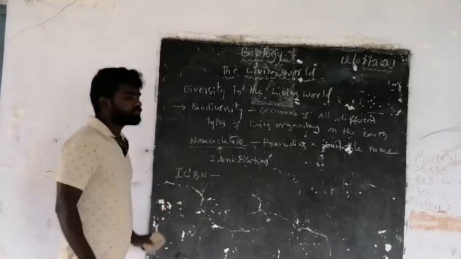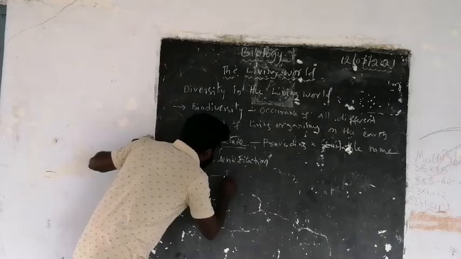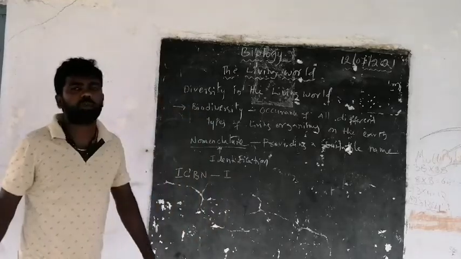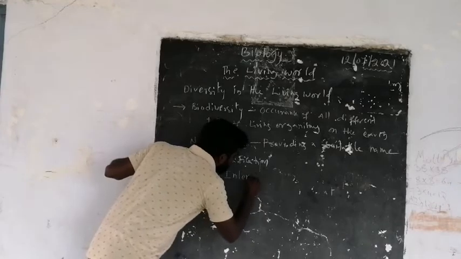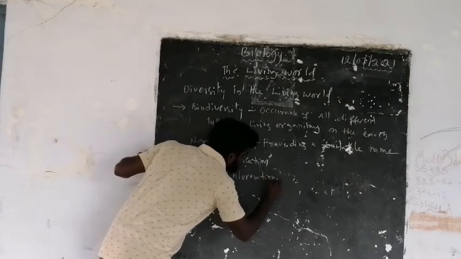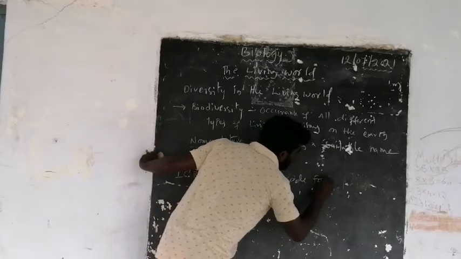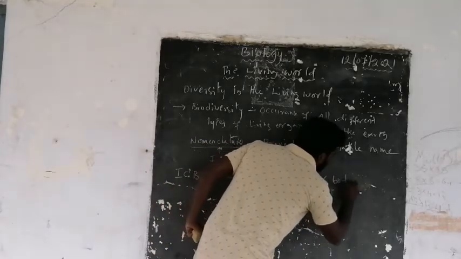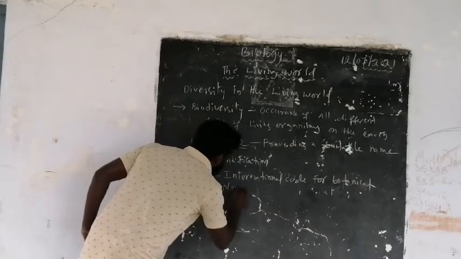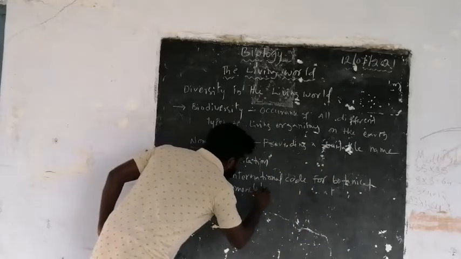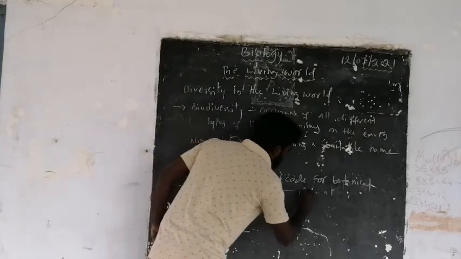ICBN means International Code for Botanical Nomenclature. This is the one system which provides names to the plants.